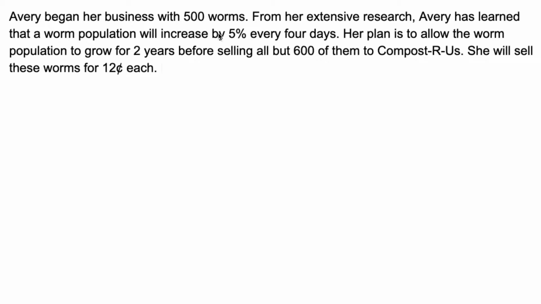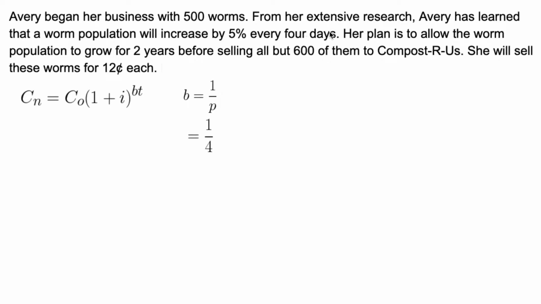She's starting off with 500. They're growing by 5% every 4 days. So the period is every 4 days. This period is not equal to 1. When the period is not equal to 1, we're using this formula. C sub n, the final amount, is equal to C sub 0, the initial amount, times 1 plus the growth rate, 5%, to the BT, where B is 1 over the period. The period is 4 days, so 1 over 4.